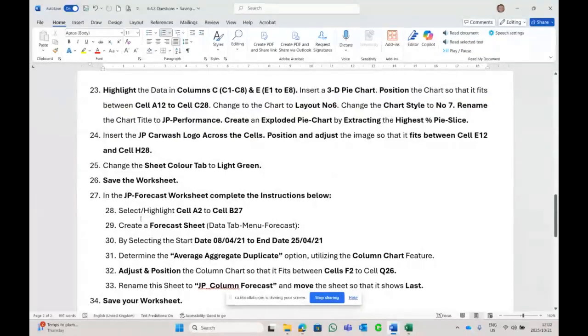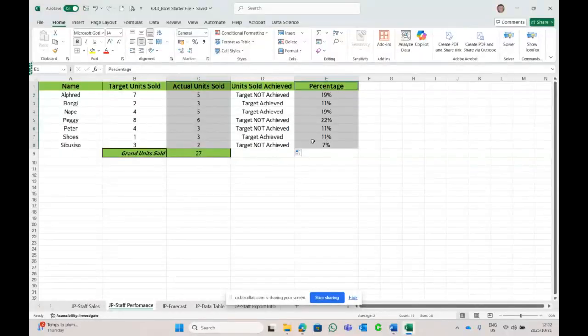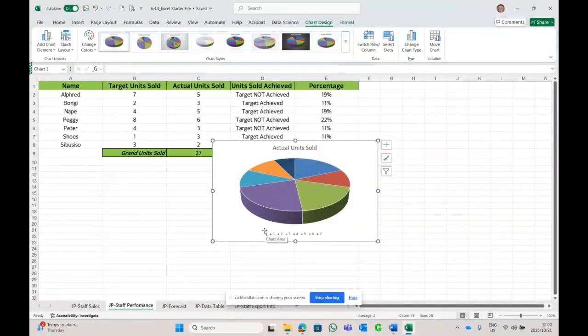Highlight the data in C. Oh, now we're going to create a pie chart, a 3D pie. But we need to select certain columns, column C and column E only. So let's see. Column C and column E, including the subheadings, C, finger on control key, and E. And they want me to insert a 3D pie.